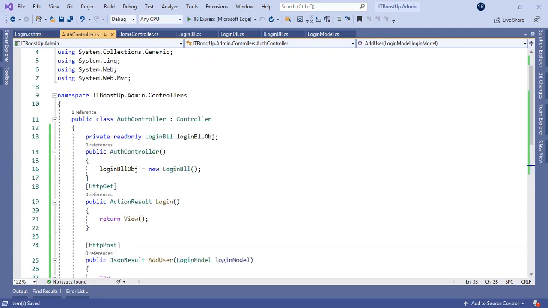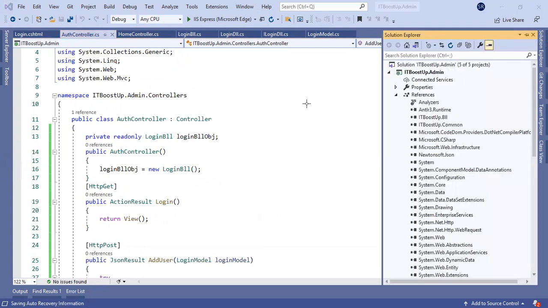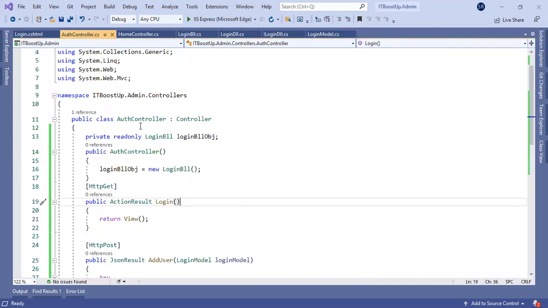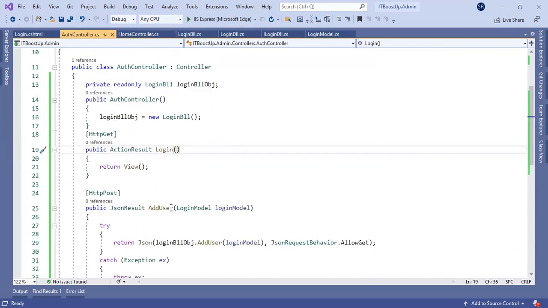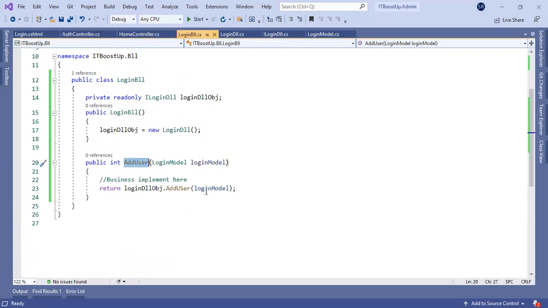So as part of this pointer diagram, whenever the user is hitting the user interface, it is hitting the business logic and the data implementation. See here, this is our first step: whenever an end user is asking for adding the users, first the pointer will be coming to the user controller, add users. Then we are creating an object of business logic here. I will jump into that particular method, add, in the business logic layer. So we are coming to the business logic.